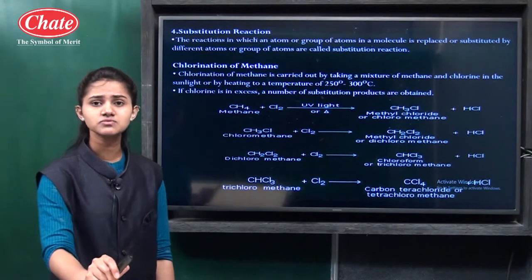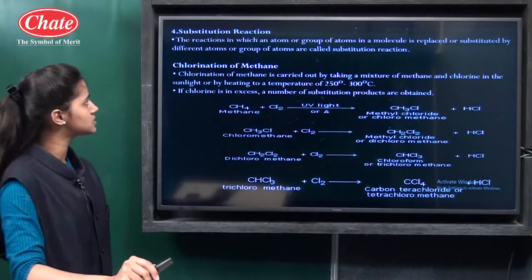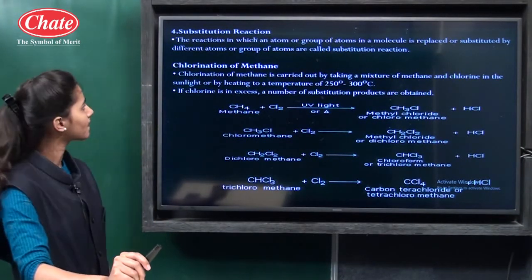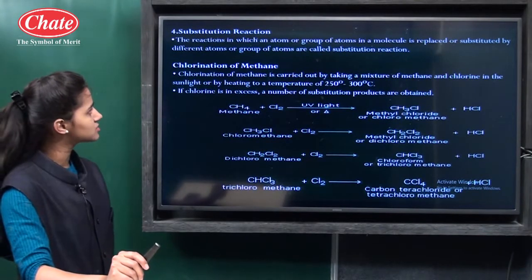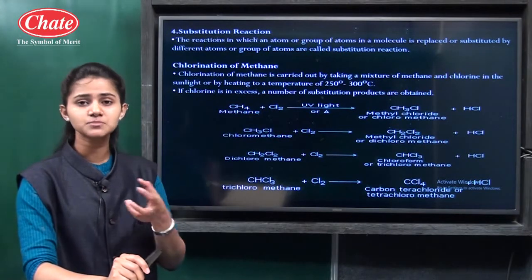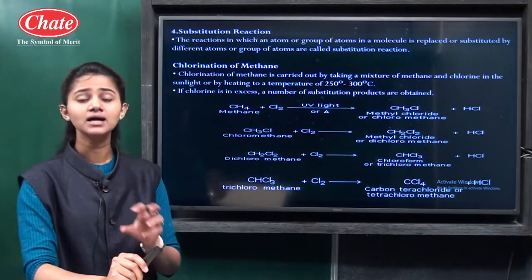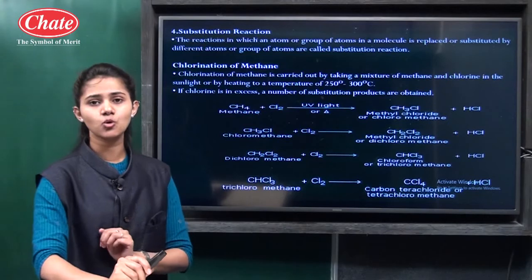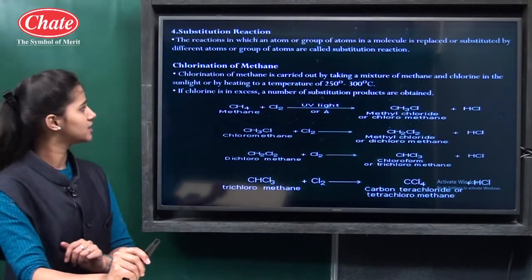Then the last chemical property of carbon compounds is the substitution reaction. What is a substitution reaction? The reaction in which an atom or a group of atoms is substituted or replaced by another atom is called the substitution reaction.